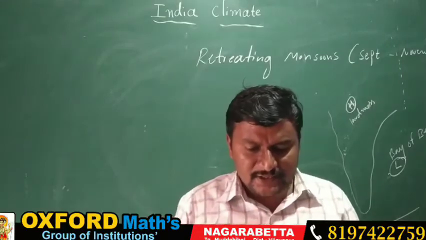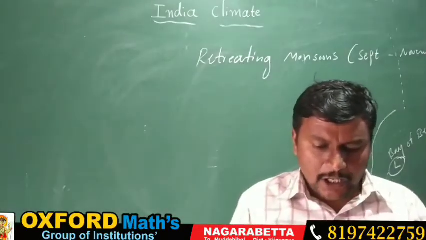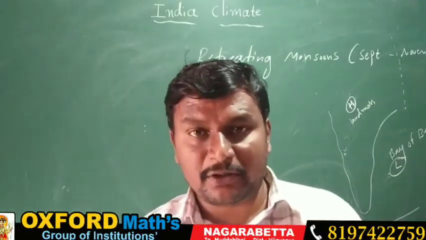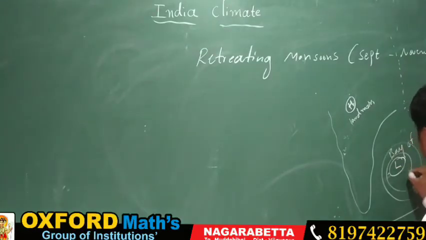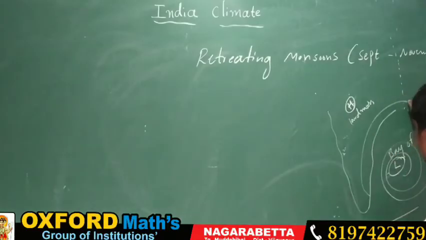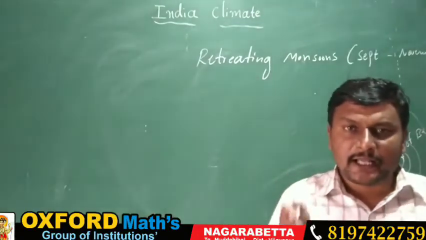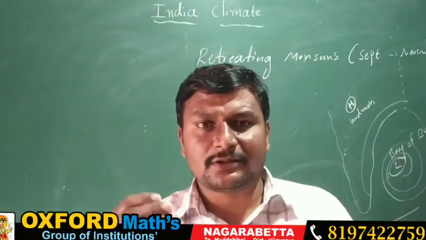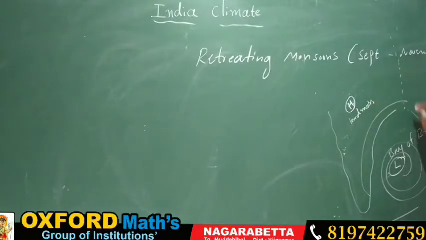As a result, the southwest monsoon starts retreating, hence this season is called the retreating monsoon. When the low pressure developed over the Bay of Bengal is created, the winds rotate in a cyclonic way, and it causes rainfall in the Bay of Bengal.